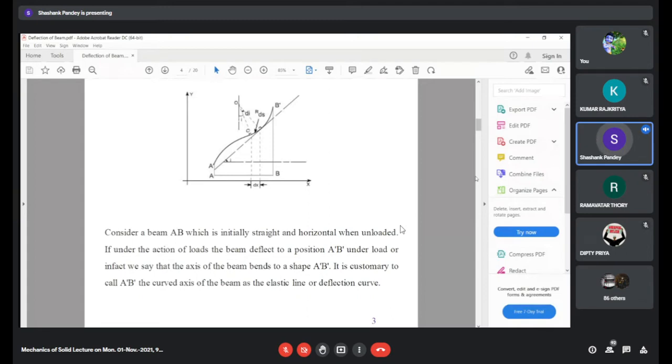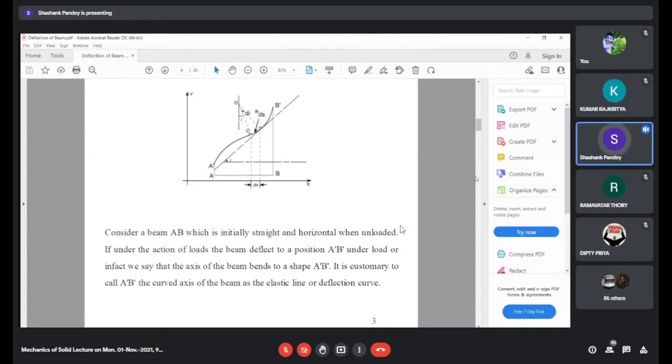Suppose that we have a beam, denoted by the line segment AB. Here we have assumed a Cartesian coordinate system, x and y. x is parallel to the axis of the beam AB, and y is perpendicular to the axis of the beam AB.